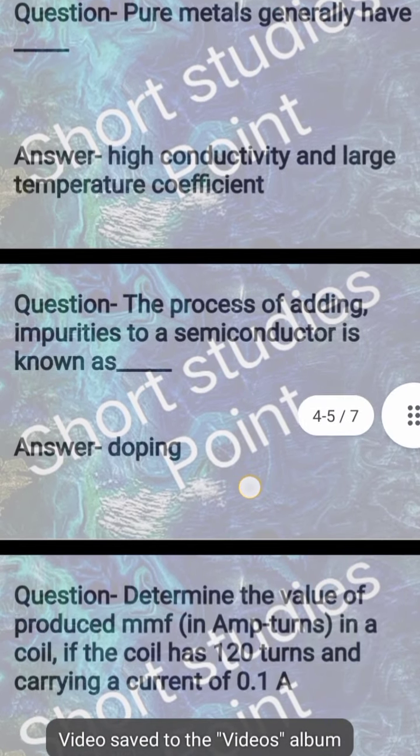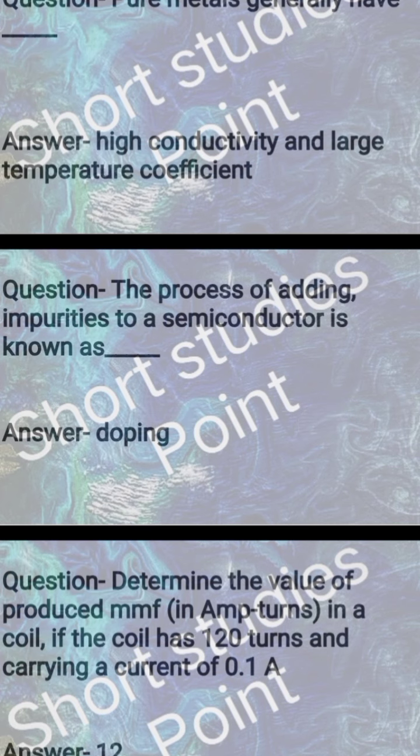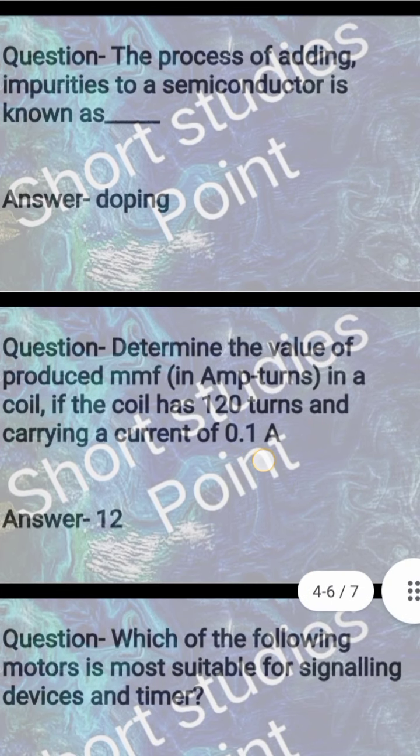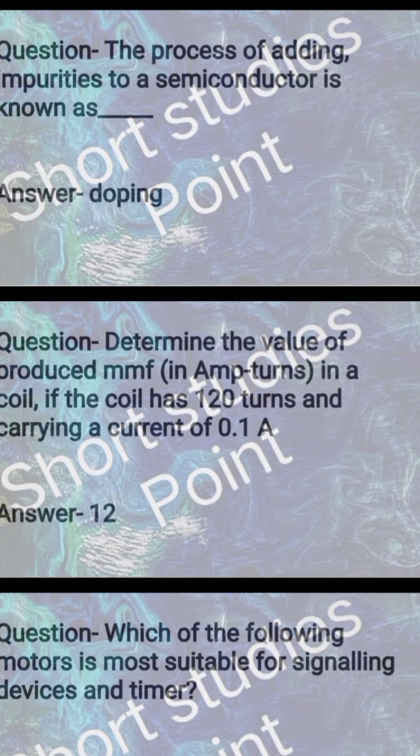Next question, the process of adding impurities to a semiconductor is known as, answer, doping. Next question, determine the value of produced MMF in ampere turns in a coil if the coil has 120 turns and carrying a current of 0.1 ampere. Answer is 12 ampere turns.